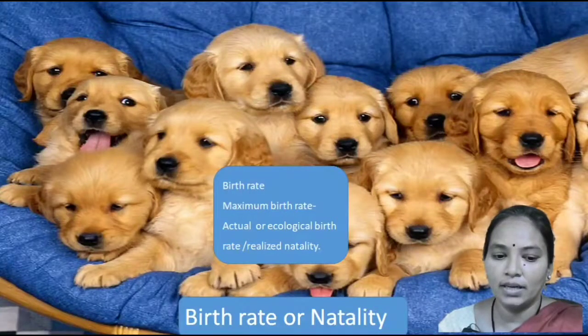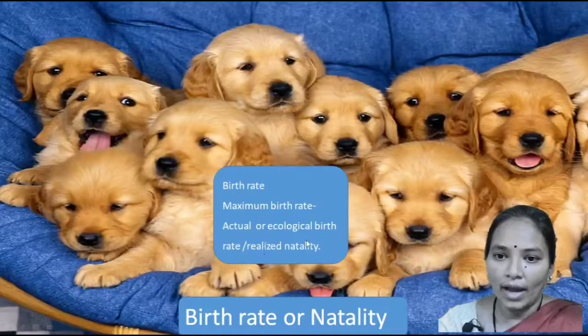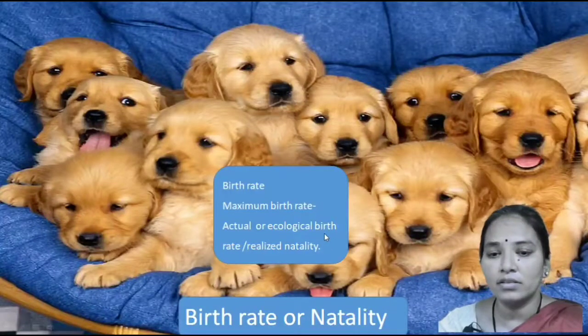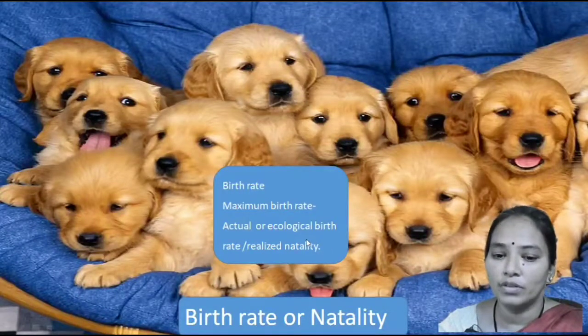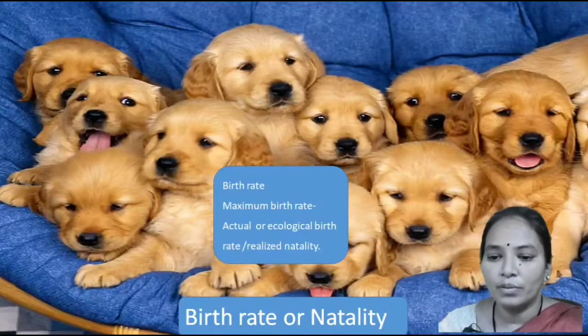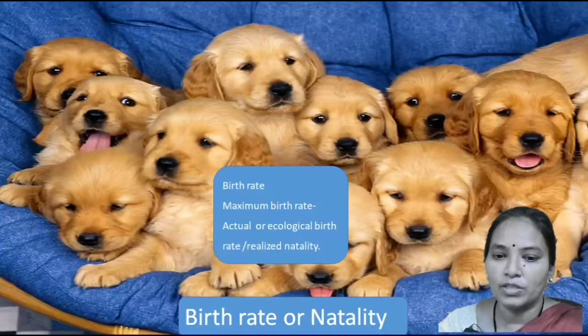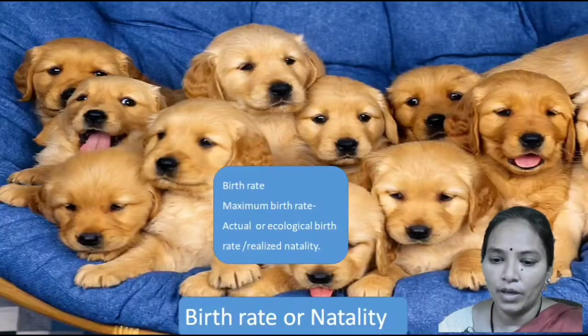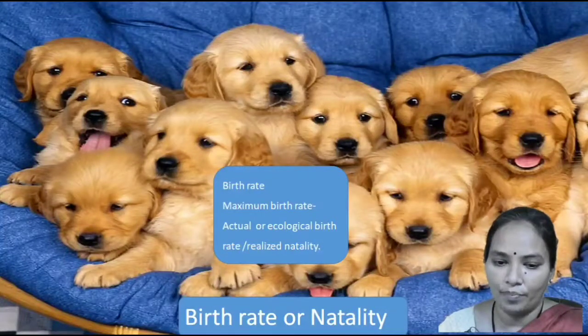Okay, so let's see the actual or ecological birth rate. Factors such as the number of sexually mature males and females, the proportion of males and females in the population, and the number of eggs produced by the population per unit of time.